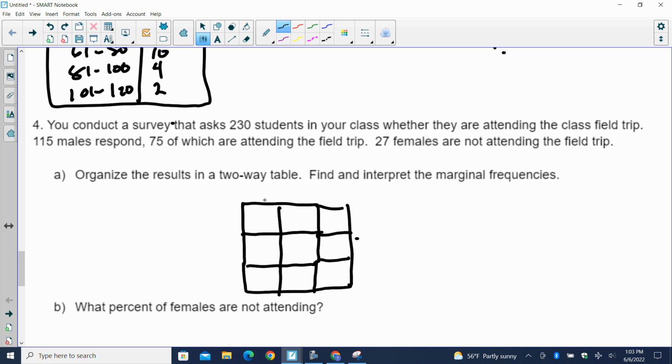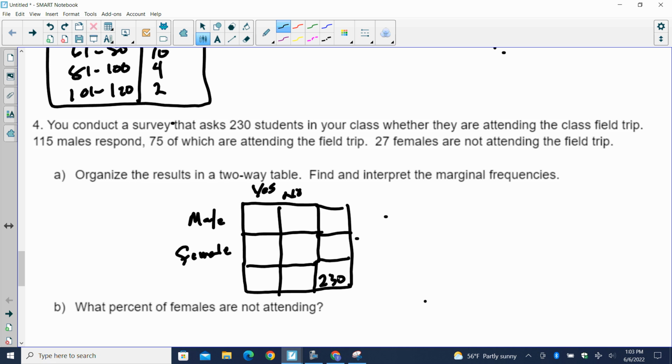So what's my 2 categories? Well, I see a gender, and I see a class trip. So I'm going to say yes on the top, they're going, and no, they're not going. And I'm going to say male, and I'll say female. So we have gender and whether they're attending the class trip or not.